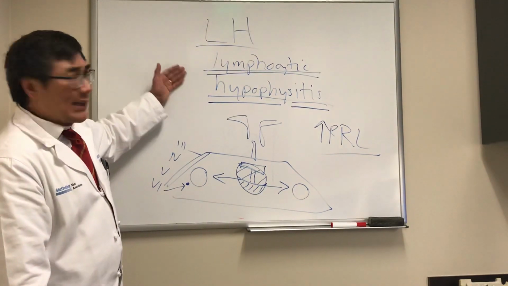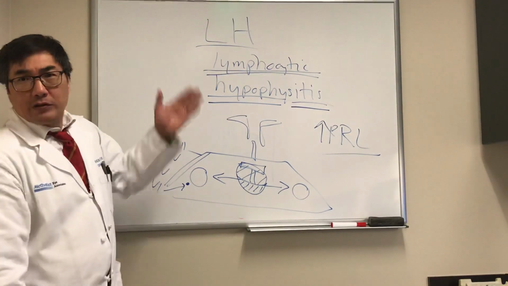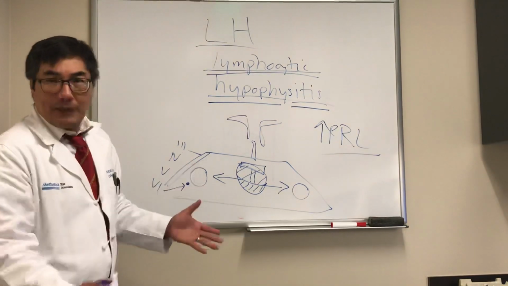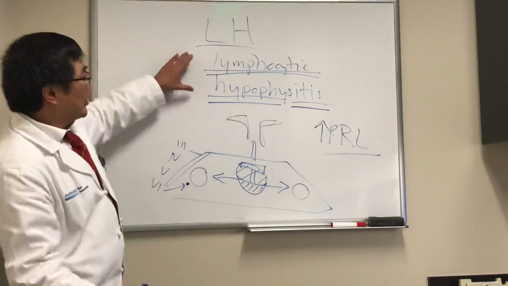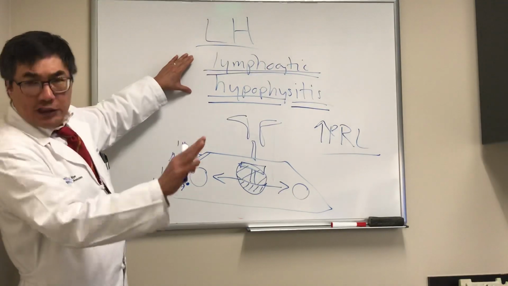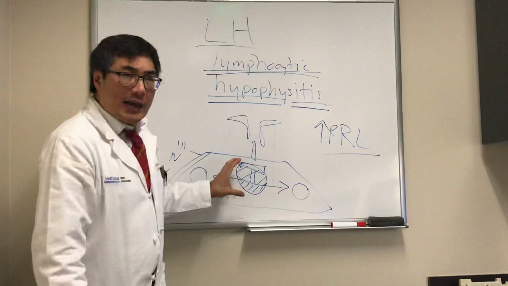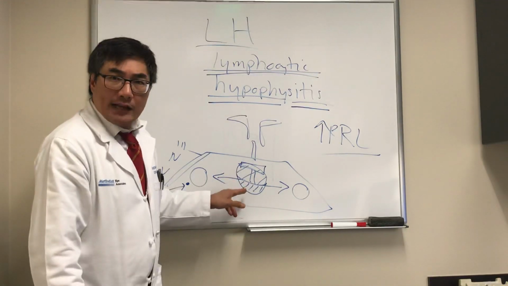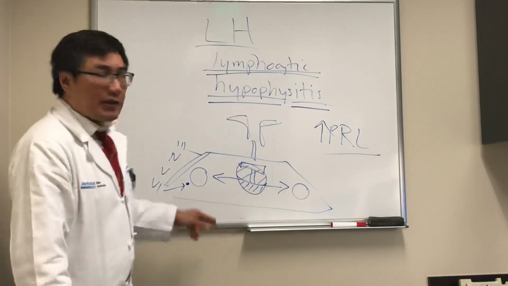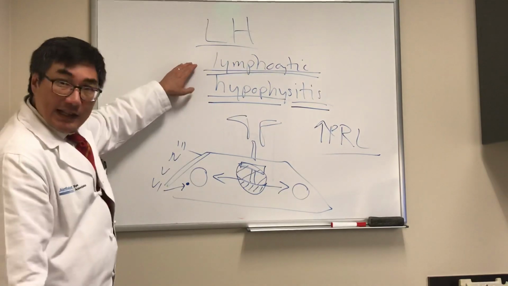So in the right clinical setting, for example, a 24-year-old postpartum female who has a new onset bitemporal hemianopsia, the imaging study shows a homogeneous infiltrative appearance of lymphocytic hypophysitis. We're going to give that steroids, but the only way to know for sure what the diagnosis is to have a biopsy. And on the biopsy, it's usually a lymphocytic infiltration.